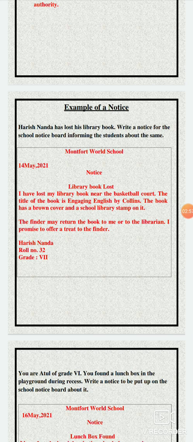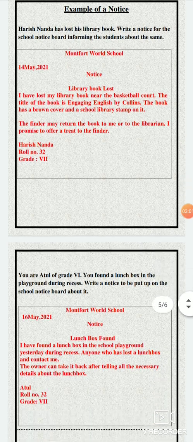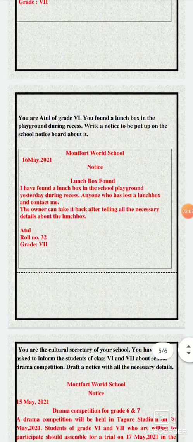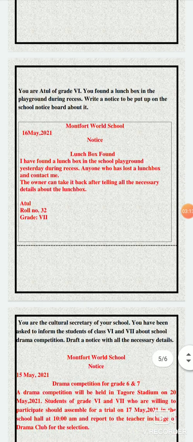Here I said we write all the details, but the case is the opposite in the case of a found notice. In a found notice, all the things are the same, but for the thing which you have found, we do not give details. Like in this case, lunch box found. I have found a lunch box in the school playground yesterday during recess. Anyone who has lost a lunch box can contact me.